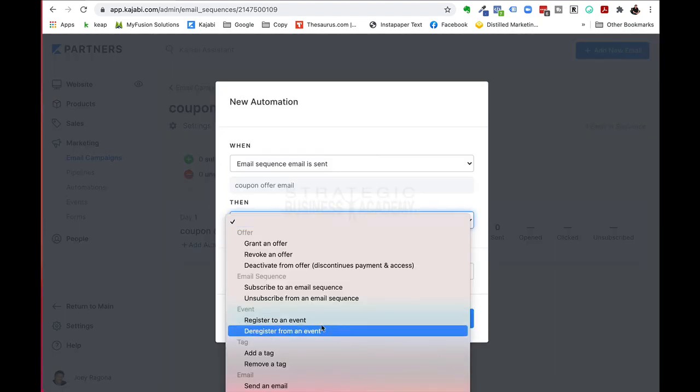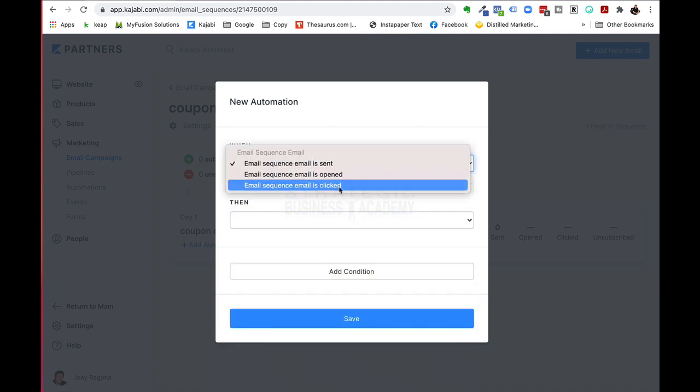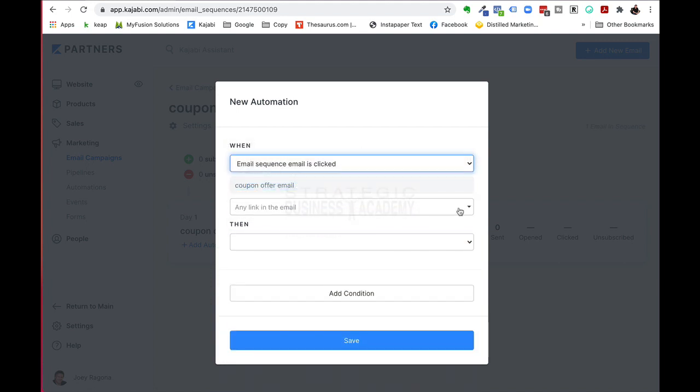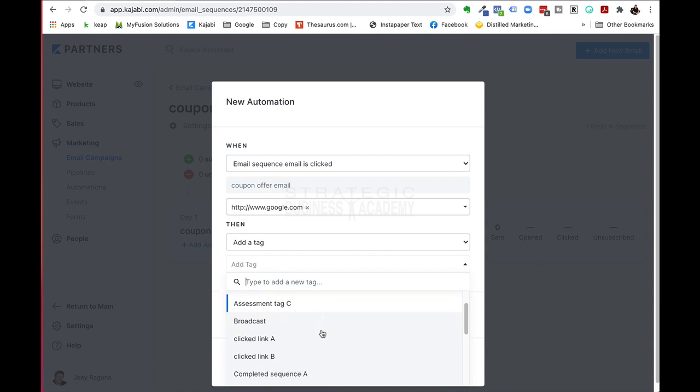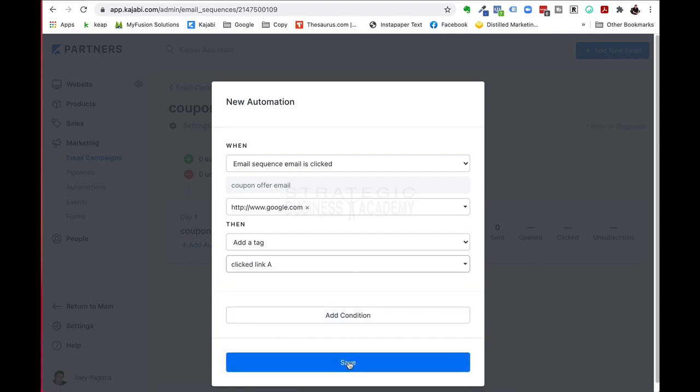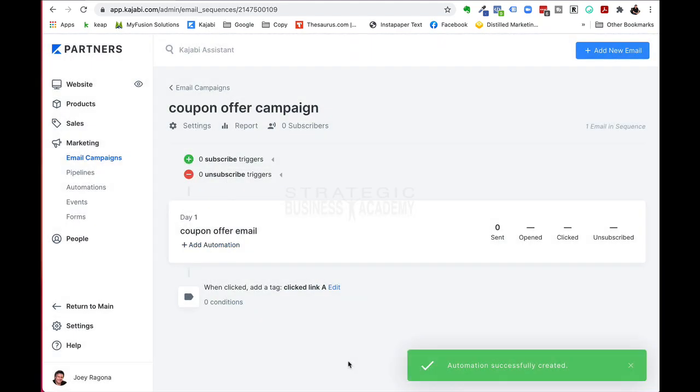So we're going to say, when email is clicked, which is that one there, we're going to add a tag, okay? And the tag, you can do whatever you want. Clicked coupon, clicked offer, whatever. I'm just going to use some of the tags I've already got here. So clicked link A, okay? And boom, we're going to save that. And that is how we set this one up.